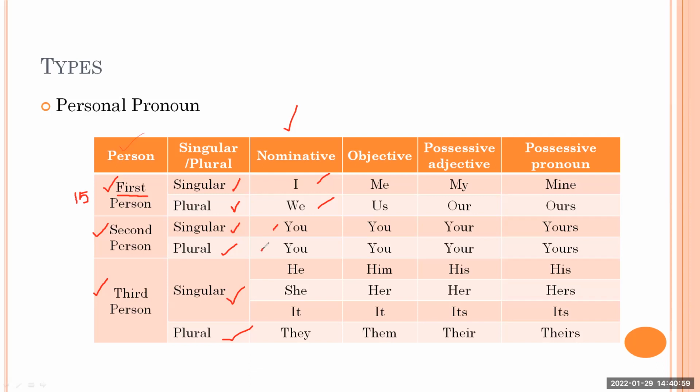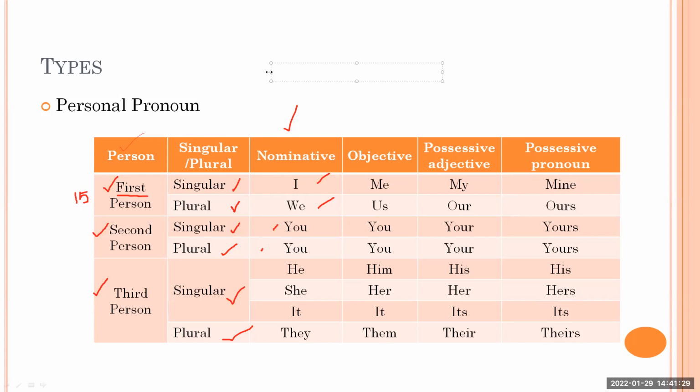So both are the same. How to identify? The first one given is singular and the second one is plural. Any idea how you can decide that this you is singular and this you is plural? Spelling is the same, everything is the same. How to be clear? Right now you are not able to identify how to tell singular and plural second person.